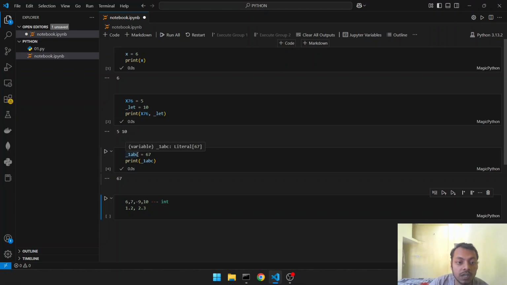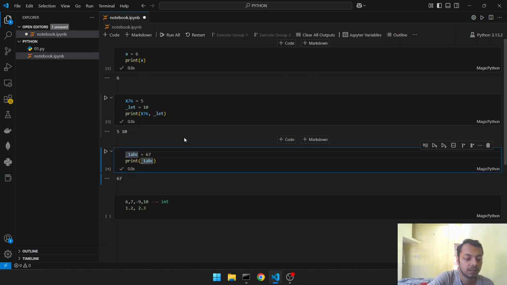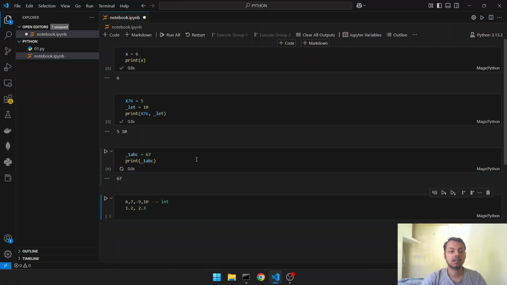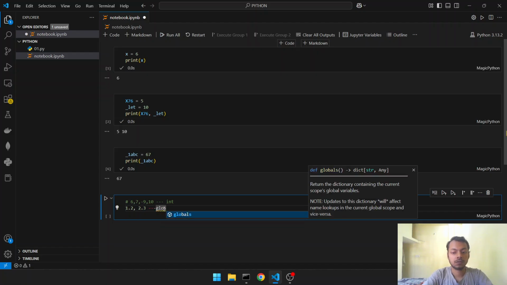And also, we can't use any special characters. I think dollar also we can't use. Yeah, dollar also we can't use. So the only special symbol that we can use in our identifier name is underscore. Apart from that, we can't use anything. Okay, so these are the integer values, and these are float.